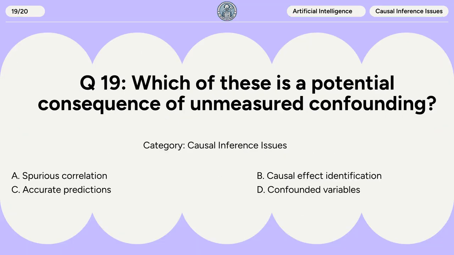Question 19. Which of these is a potential consequence of unmeasured confounding? A. Spurious correlation. B. Causal effect identification. C. Accurate predictions. D. Confounded variables.